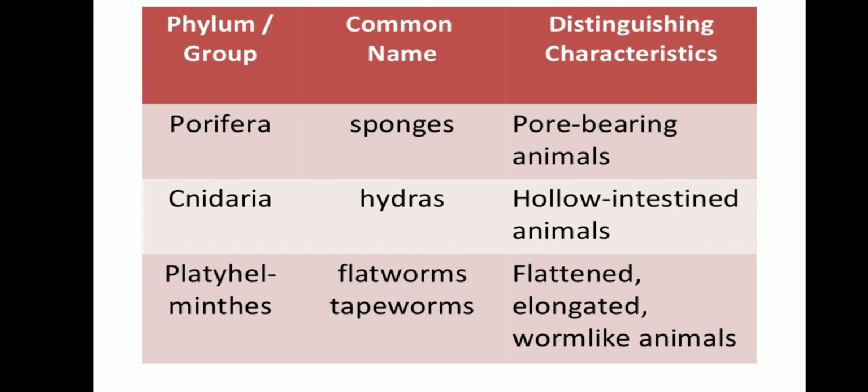Common name flatworm or tapeworm. These organisms are flattened, elongated, worm-like animals. So, today we are going to see these three kinds of phylum: Porifera, Cnidaria, Platyhelminthes.